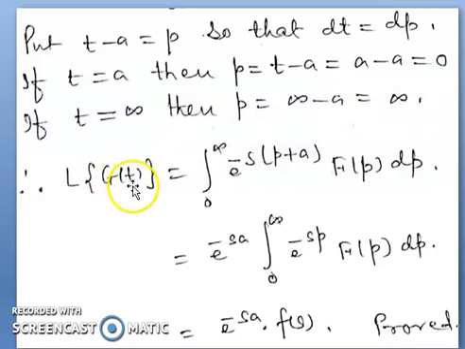Therefore L of g(t) becomes integral 0 to infinity e to the power minus s(p plus a) f(p) dp. So e to the power minus sa should be outside, and the integral becomes 0 to infinity e to the power minus sp f(p) dp. This integral becomes F(s) by the definition of Laplace transform. So this is the proof of the second shifting theorem of Laplace transform. It becomes e to the power minus sa into F(s).